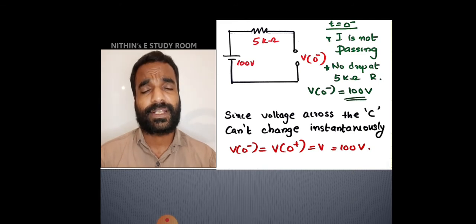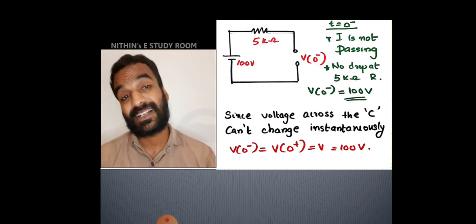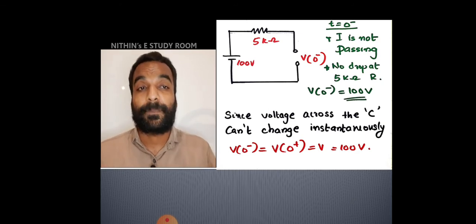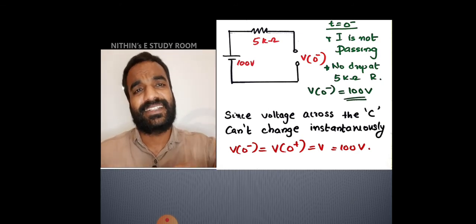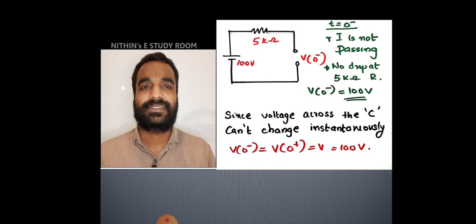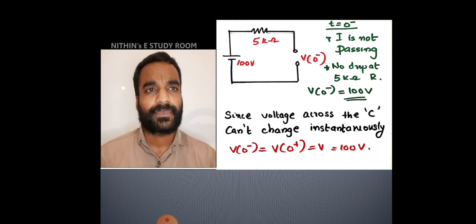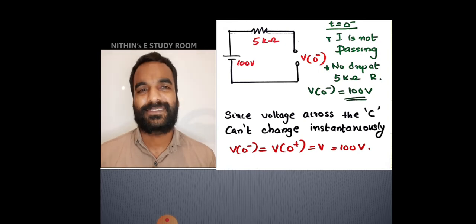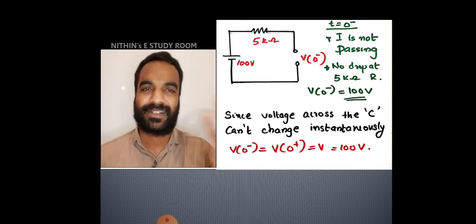A 100 volt source is there in position 1, which is connected through a 5 kilo ohm resistor to the capacitor, where the capacitor is presently equivalent to an open circuit, because it has reached steady state. Voltage is high and current is 0. Then we can say it is a steady state condition. So at t equals 0 minus, current is not passing, because the capacitor is an open circuit. It is a series path. How can the current pass?